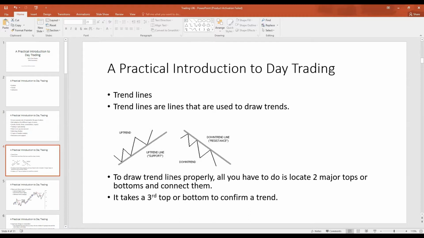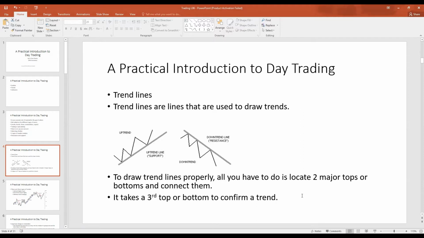To draw trend lines properly, all you have to do is locate 2 major tops or 2 major bottoms and then connect them. As we saw previously with support and resistance, 2 touches suggest an area may be support, or 2 touches suggest an area may be resistance. The 3rd touch confirms an actual area could be support or resistance.